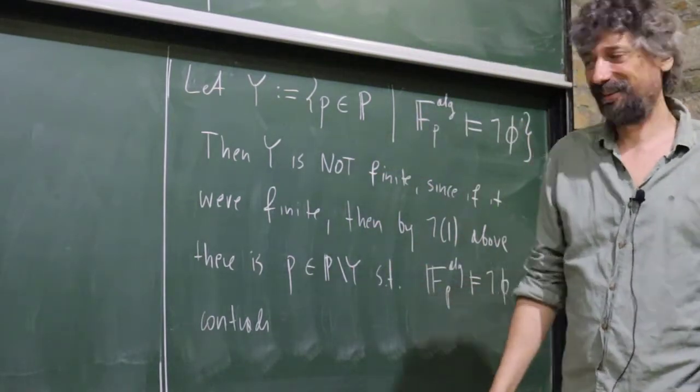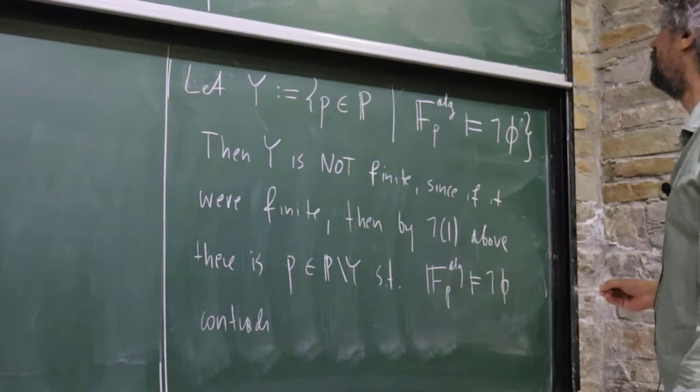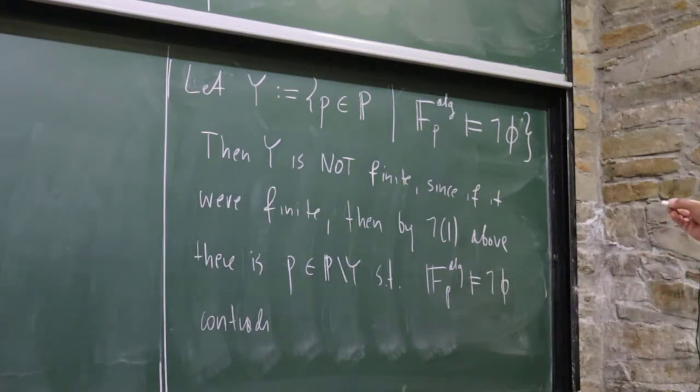Shouldn't we write for all x infinity P? No. Negation.